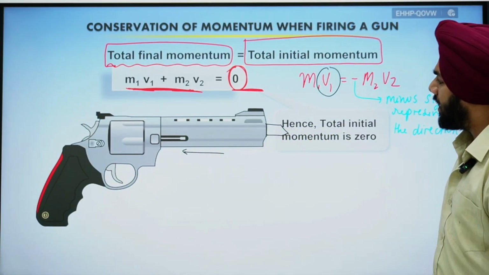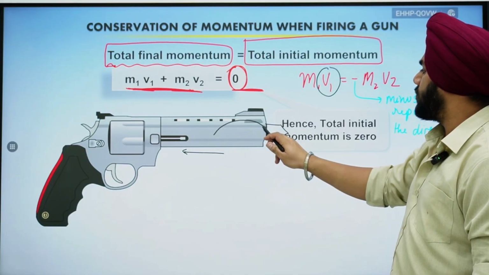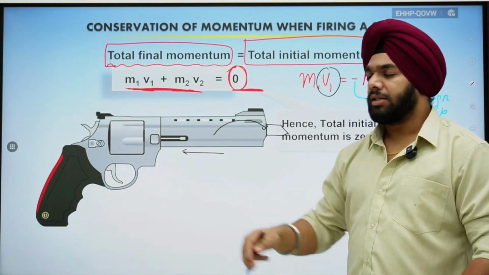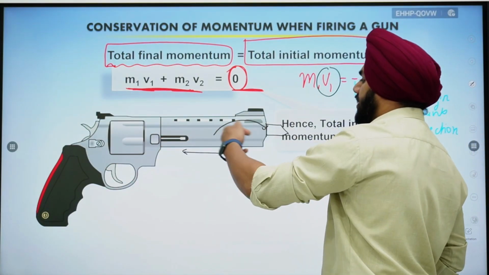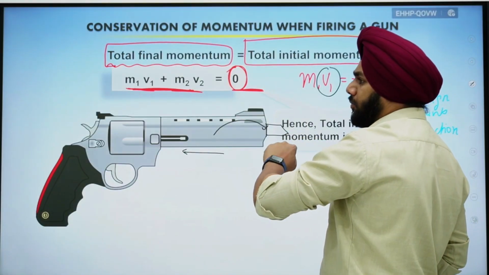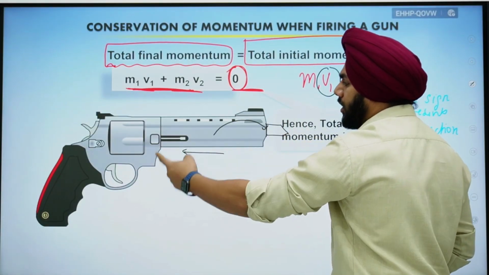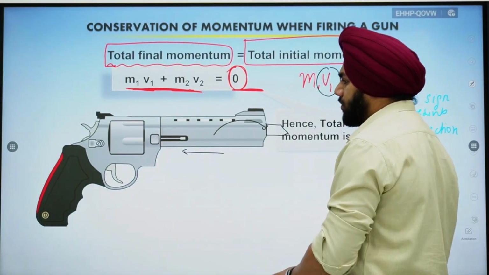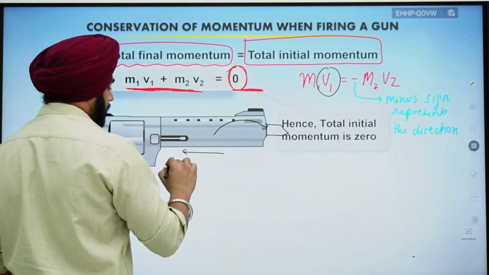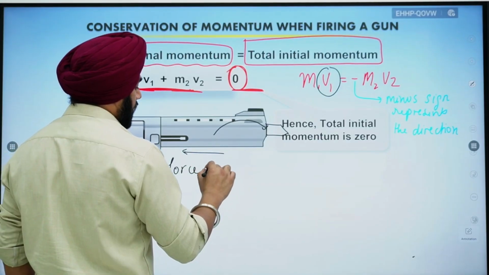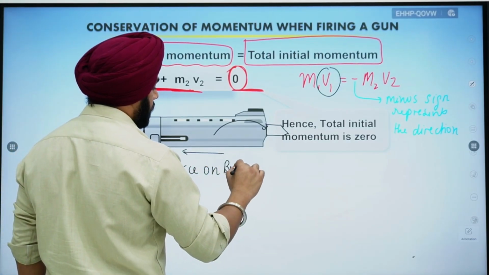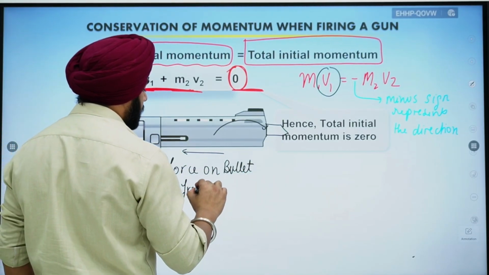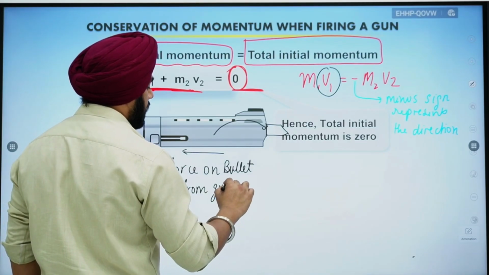Or we can simply say that the gun is applying force on the bullet, right? The bullet is applying force on the gun, right? So the action force of the gun on the bullet is towards right, and the reaction force of the bullet on the gun is towards left. This is what you need to learn. I'm again repeating myself. Suppose there is a force on the bullet, force on bullet from the gun towards right.